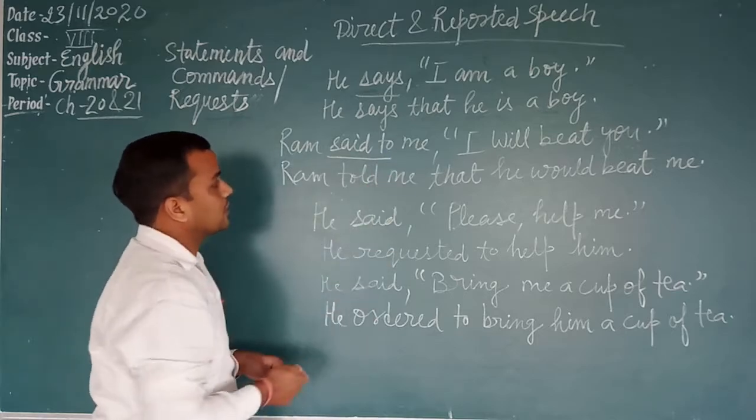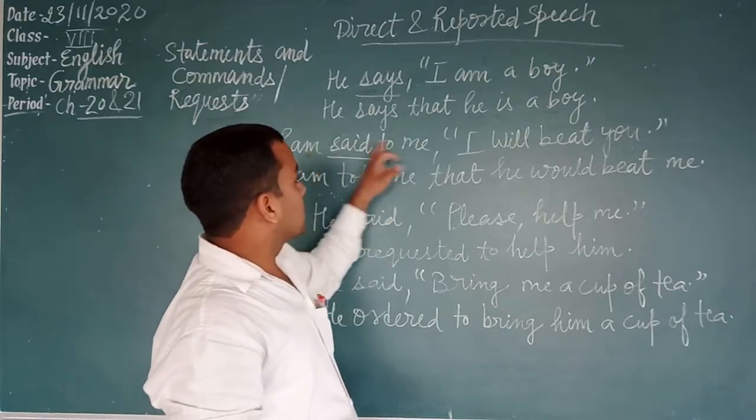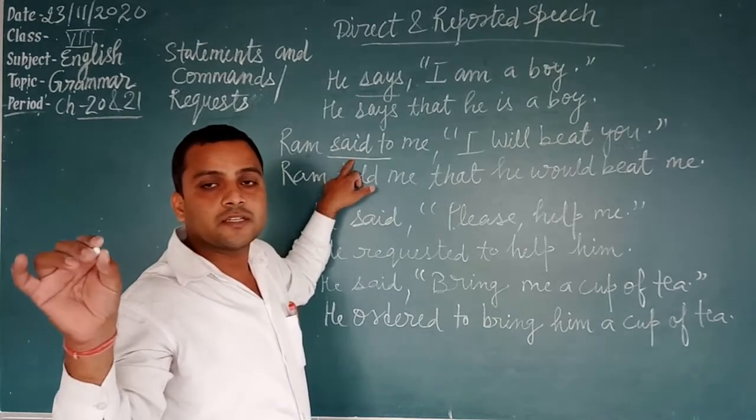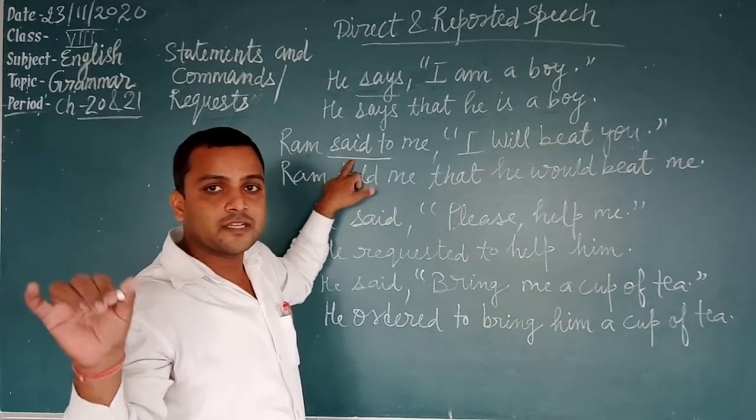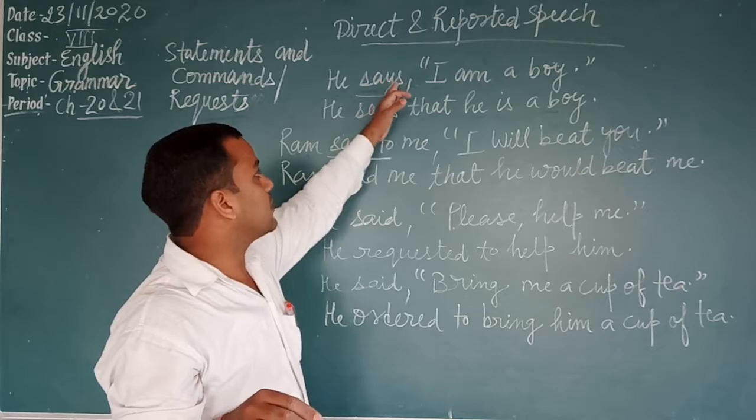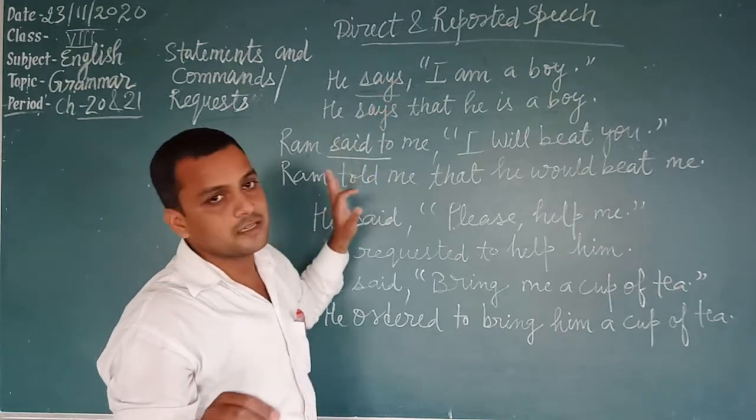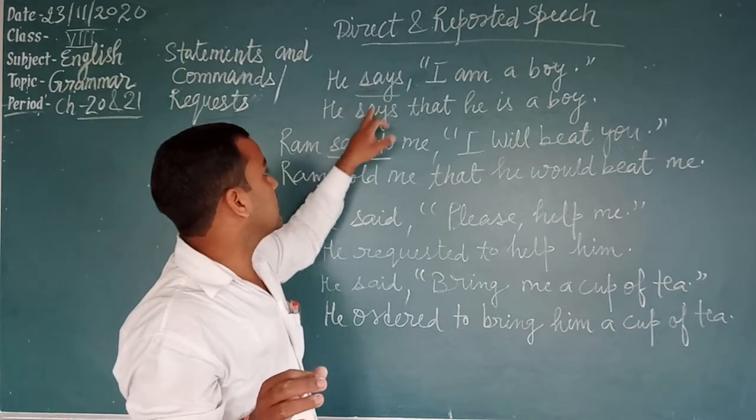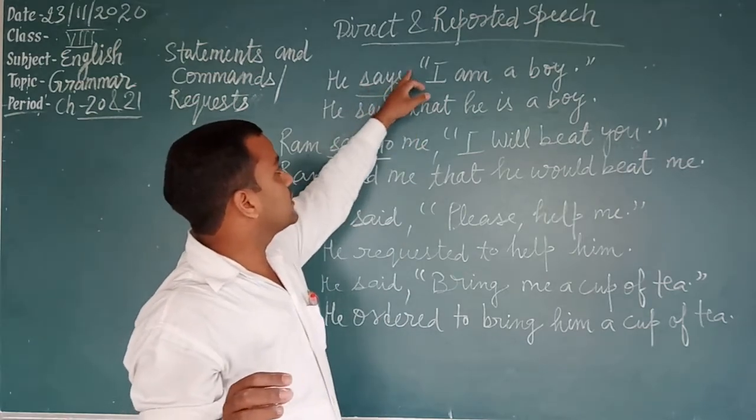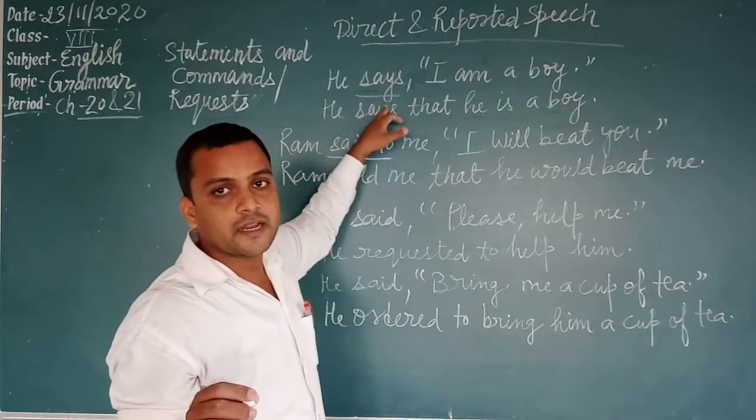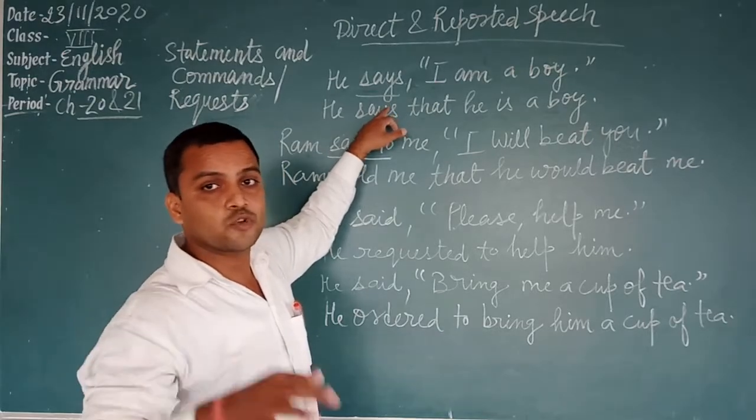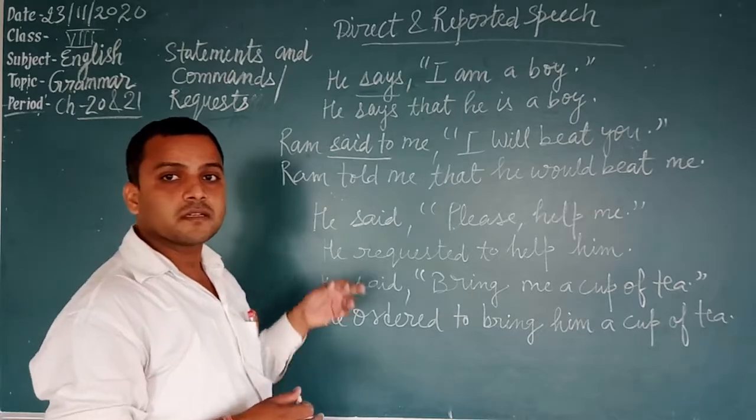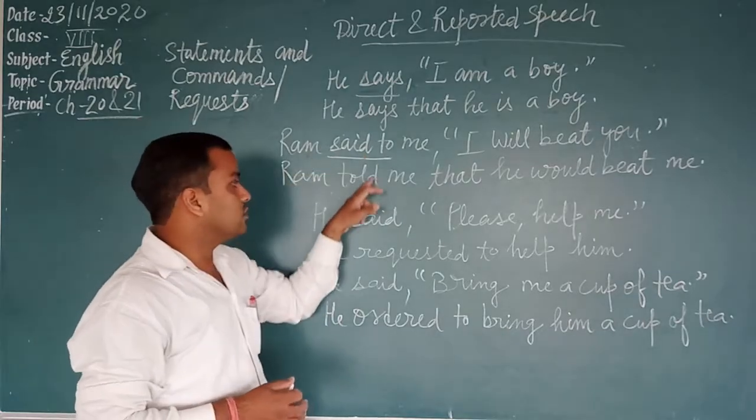Now see the second example. Ram said to me, "I will beat you." Said to: students, say to changes into tell, says to into tells, and said to into told. If there is no object after says, say or said, then it remains unchanged. Means here, if he says to me, then we will write he tells me. If there is no object, then the reporting verb remains unchanged. Said to changes into told.